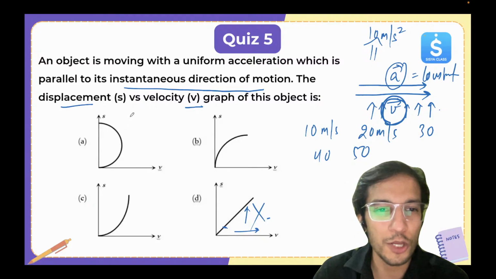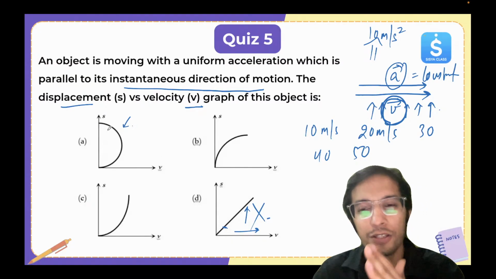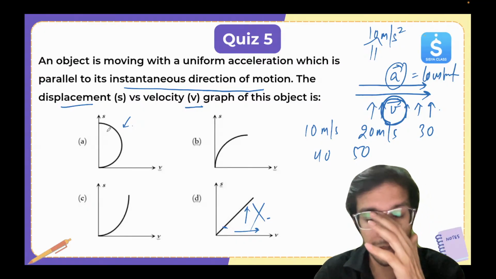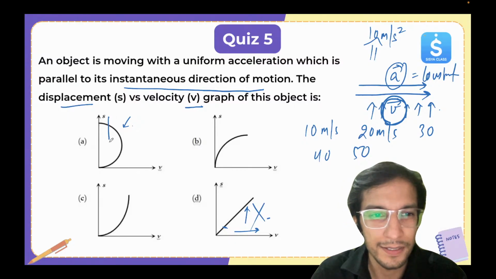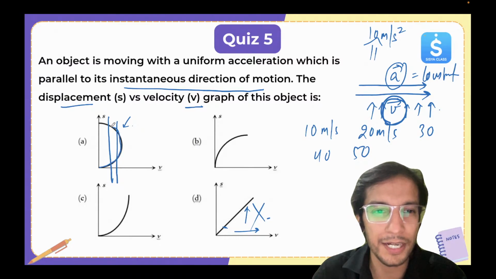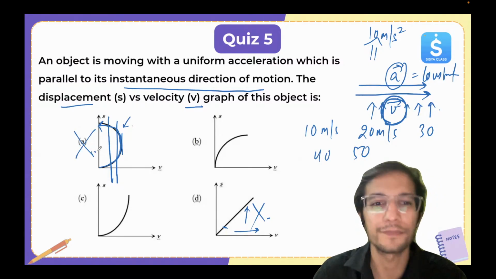Now this graph is automatically wrong. If velocity is in the same direction as acceleration, the displacement will keep on increasing. Here you can see it's showing wrong. The velocity can never decrease. Here you can see it started to come backward after this point. Velocity can't decrease. It should increase. So this is also wrong.